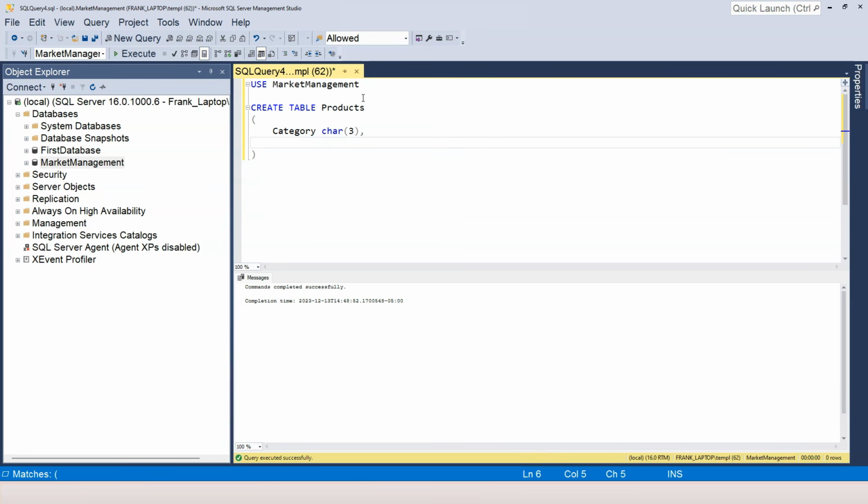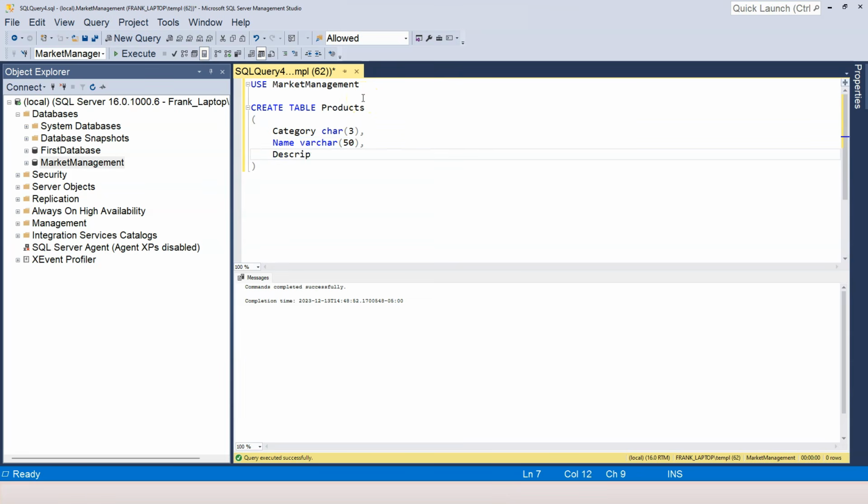Now let's move on to the next one, which is the name of the product. Here, I want the name to be no more than 50 characters. In order to represent that, instead of char, I use varchar. So variable characters. This means that it's a character, but it has variable length. If I specify 50 here, it means that the length of the name cannot exceed 50. But if it's less than or equal to 50, that's fine.